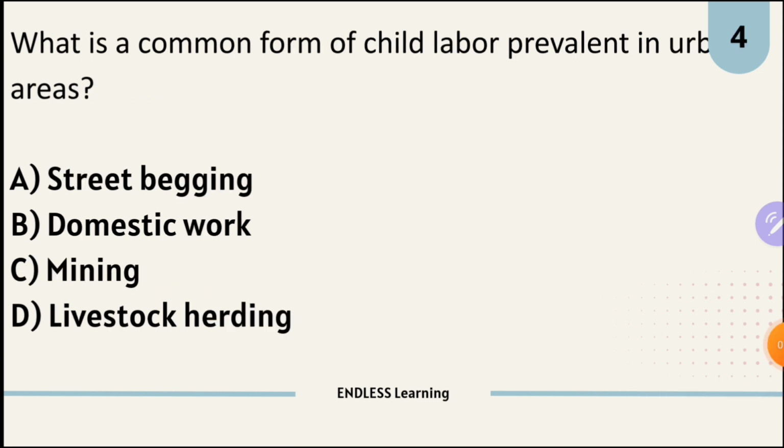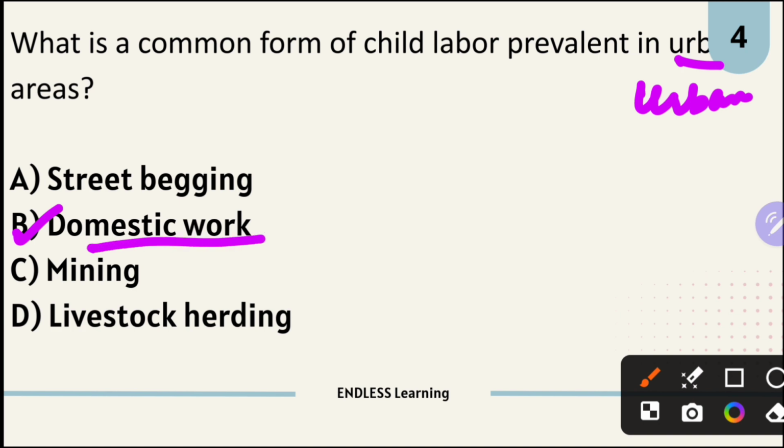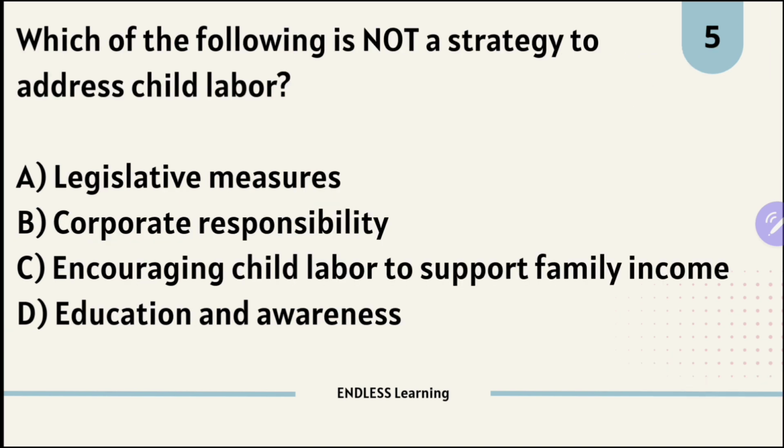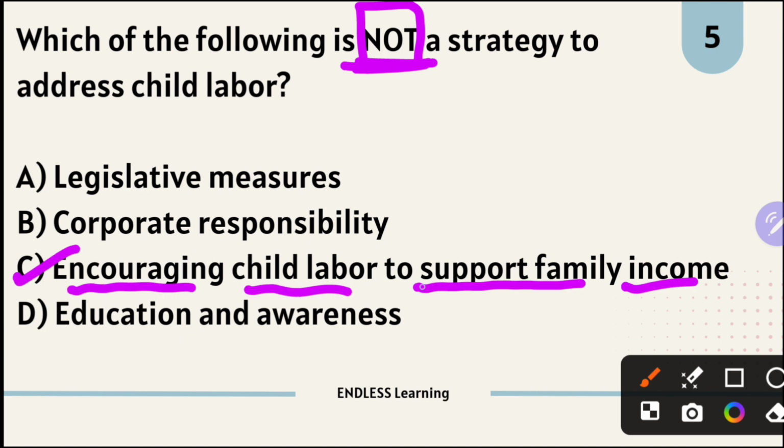Question number 4. What is a common form of child labor prevalent in urban areas? The answer is option B, domestic work. Question number 5. Which of the following is not a strategy to address child labor? The answer is option C, encouraging child labor to support family income.